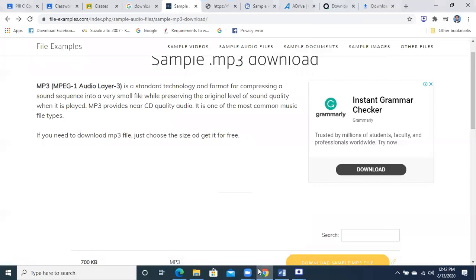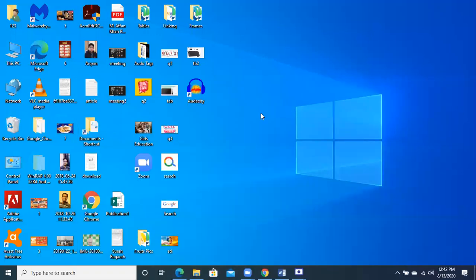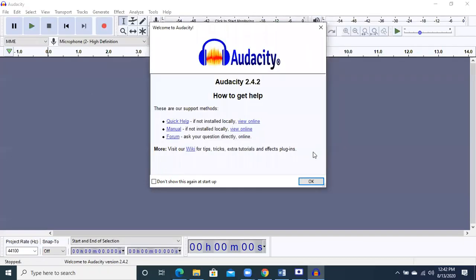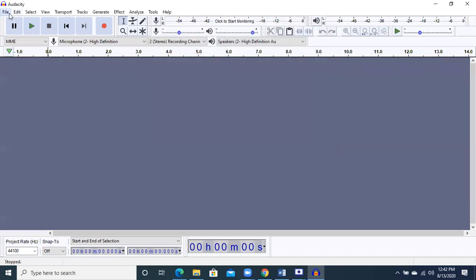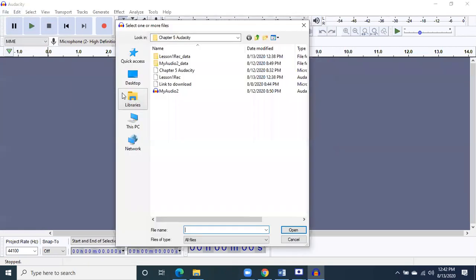Acha ji, how can we export it in a format so that it can be opened in other players as well, Windows Media Player, Jet Audio, or other players? How can we do this job? Again, we will go to the Audacity. I'm opening the Audacity software. I will go to the open option.